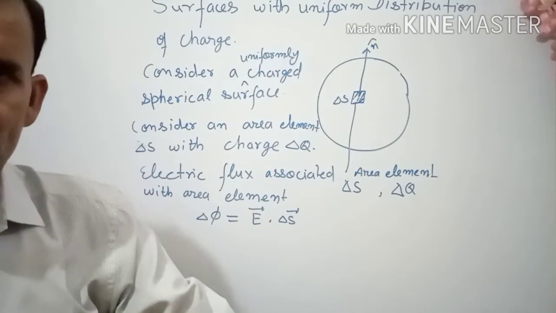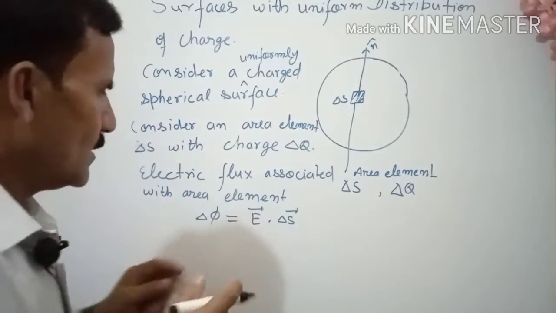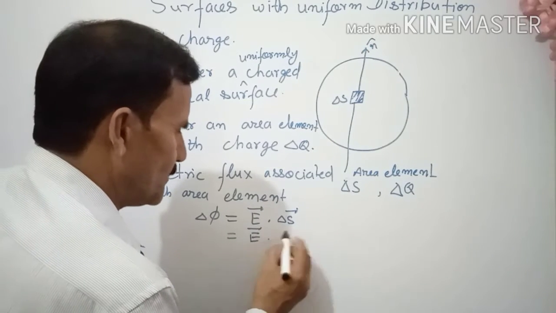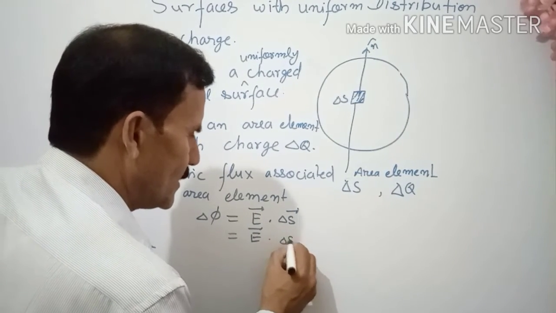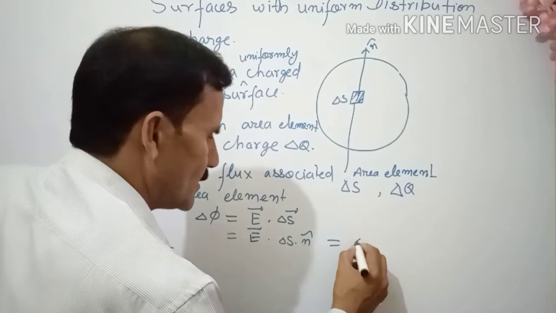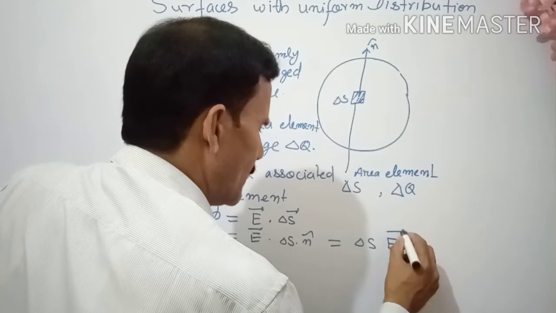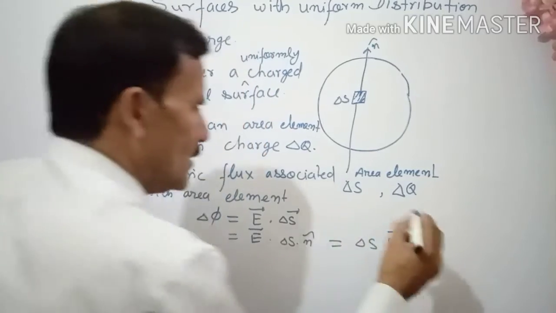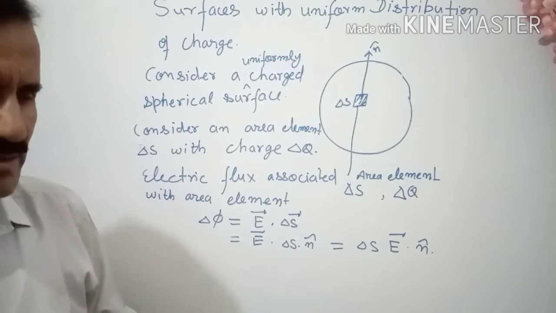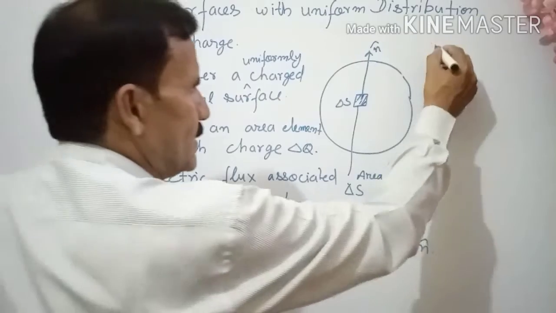Now, the dot product you know. So he took the concept of vector area. What he did is he made the vector with the help of the unit normal, so delta S times n cap. In fact, delta S is a scalar quantity, so take it out: E dot n cap. This is the electric flux. Electric flux is a scalar quantity.